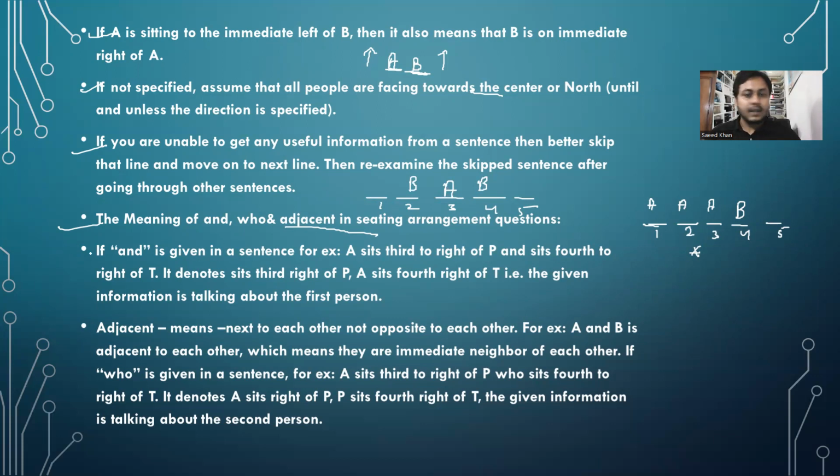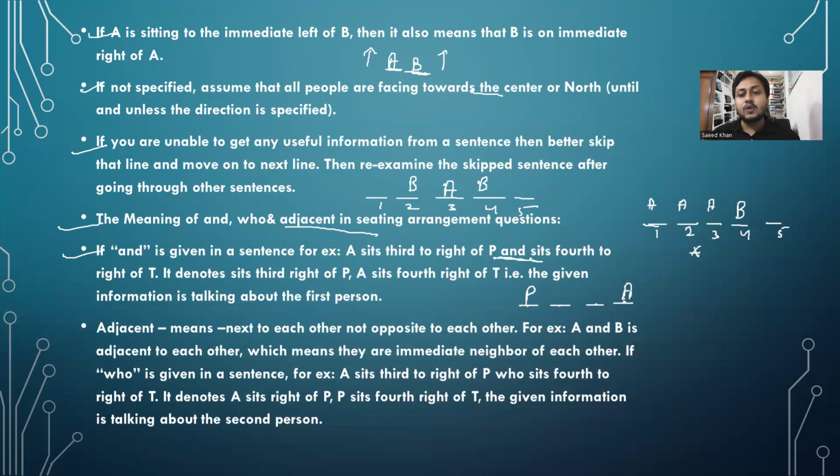Means neighbors, immediate neighbors. Second one, if "and" is given in the sentence, like A sits third to the right of B. Let's say A sits third to the right of B. Let's say P is here. मैं assume, I am assuming that all are facing north. So A sits third to the right of P. So P is here. Third to the right means first right of P, second right of P, that is the third right of P.